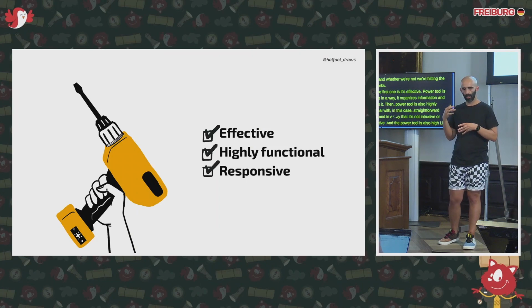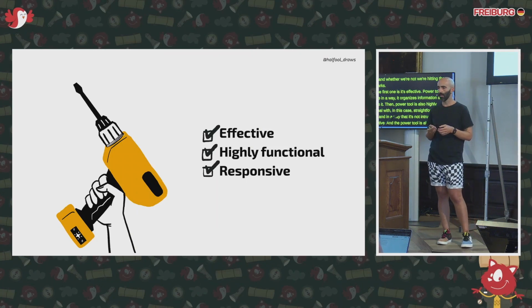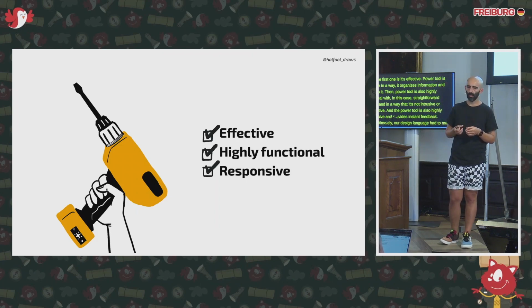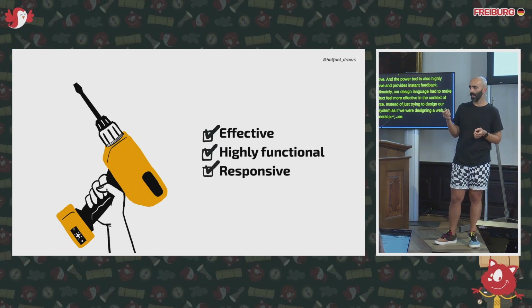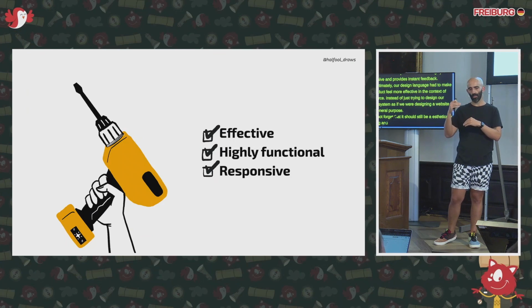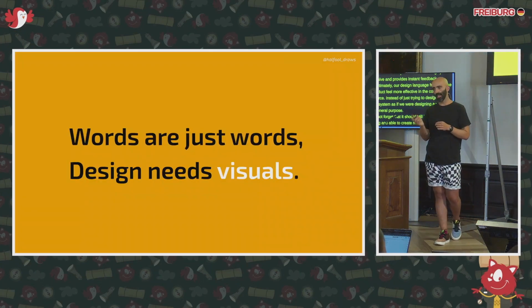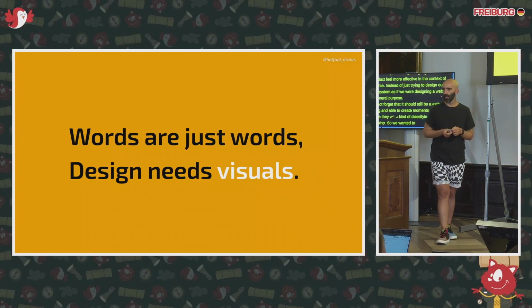Ultimately, our design language had to make the product feel more effective in the context of commerce, instead of just trying to design our design system as if we were designing a website for general purpose. But not forget that it should still be aesthetically pleasing and able to create moments of joy, because they were classifying it as depressing, so we wanted to also address that. With that said, these are just words.